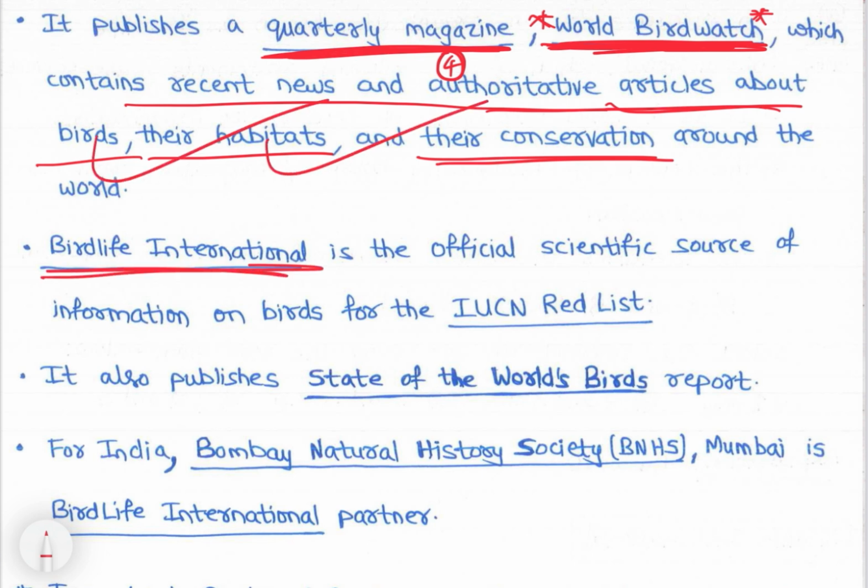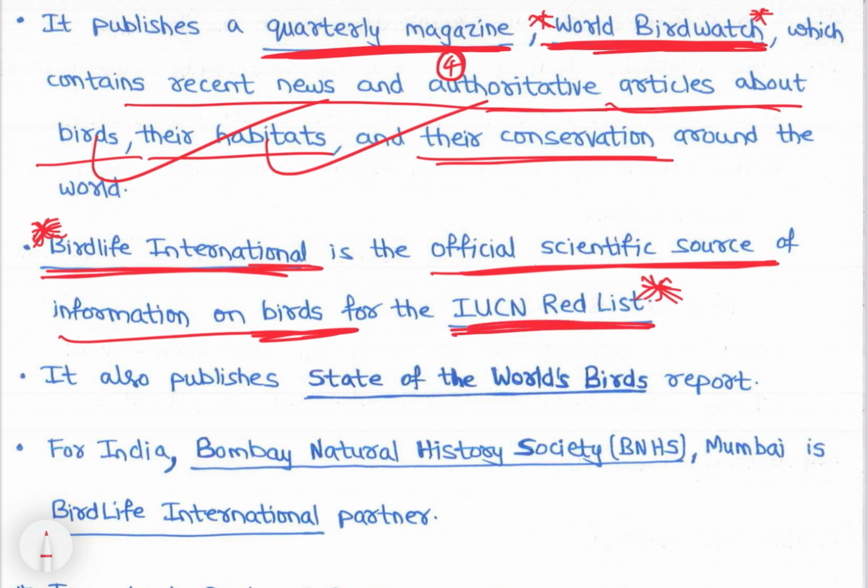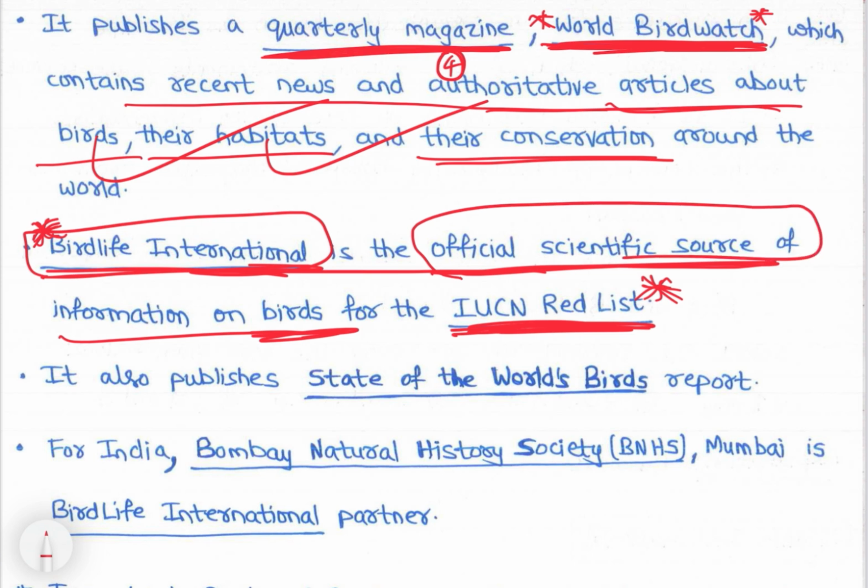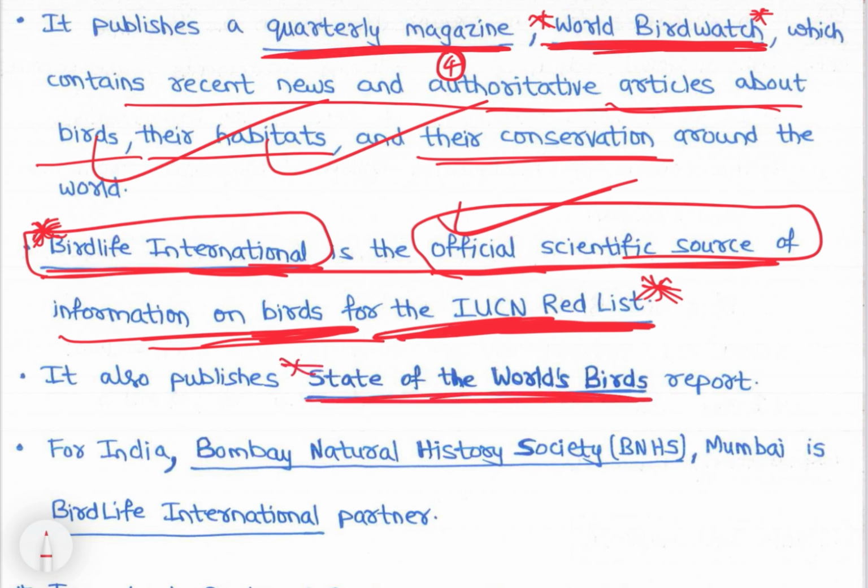Then BirdLife International is the official scientific source of information on birds for the IUCN Red List. When birds are added to the IUCN Red List, that is done by BirdLife International, the official scientific source of information on birds for the IUCN Red List. It also publishes the State of the World's Birds Report.